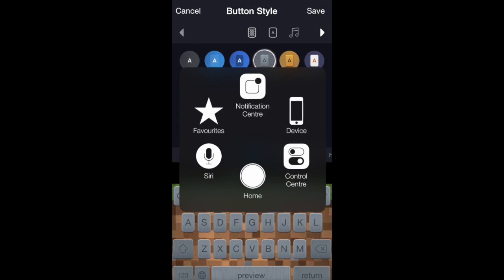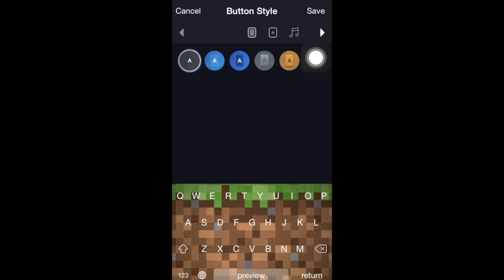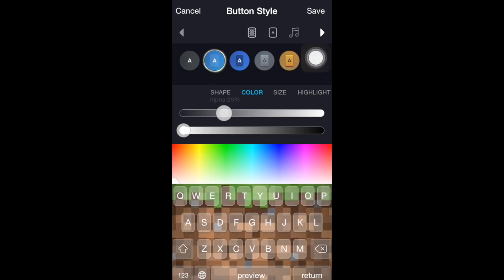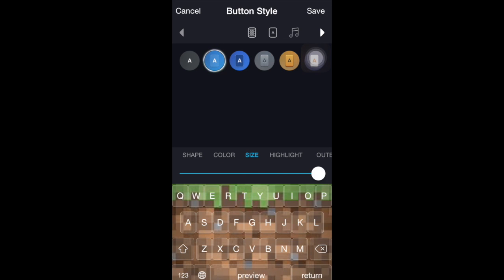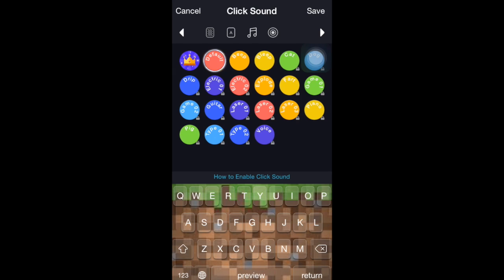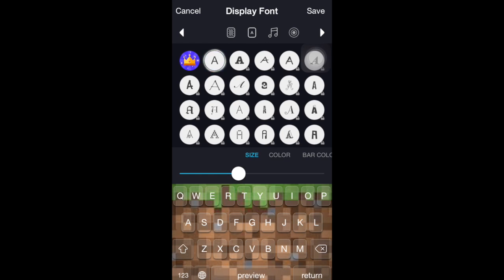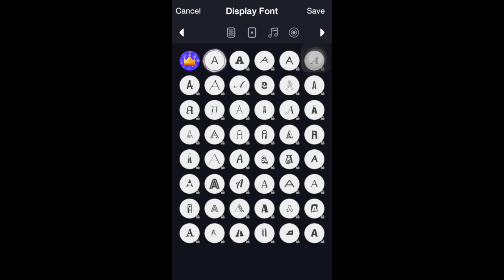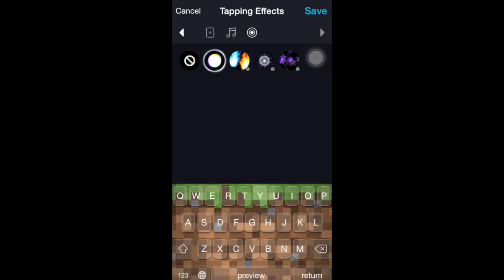Then you can customize your keyboard. So let's say if you wanted any of these, I will choose this. Let's say put colour into it. Size will be a bit in the middle. Highlight just a bit. Outer shadow a tiny bit. Gradient tiny bit. Yeah, basically that. You can also change the sound of the keyboard, but most of them are locked and you have to buy it. You can also change the display font, but most of them are locked again. All of them are locked apart from one, and same with the tapping effects.